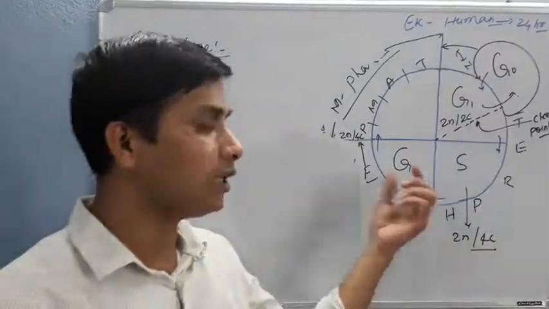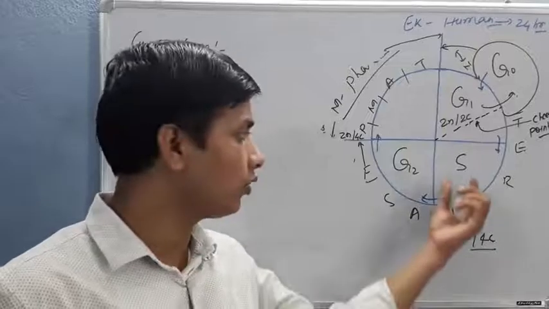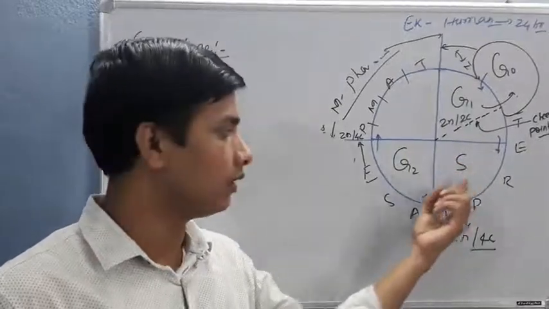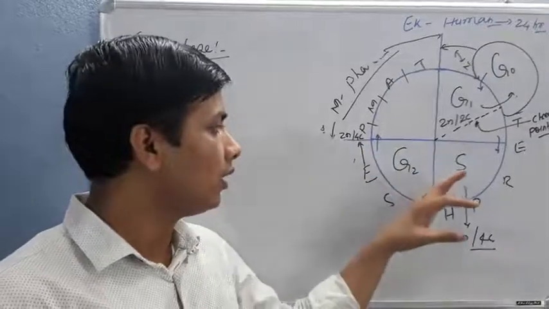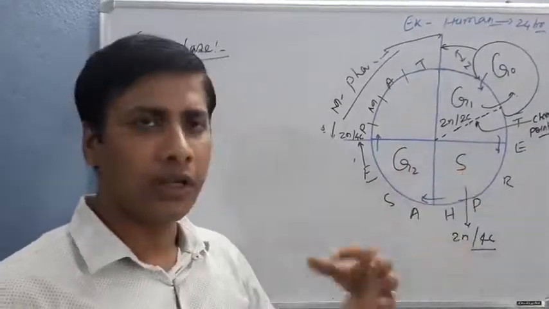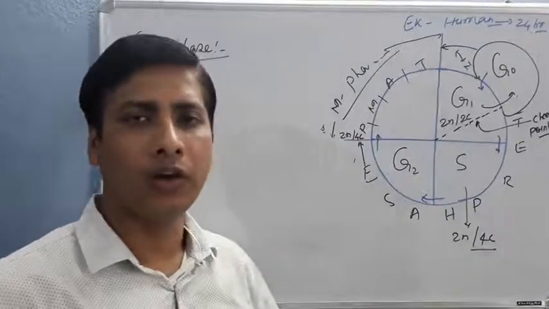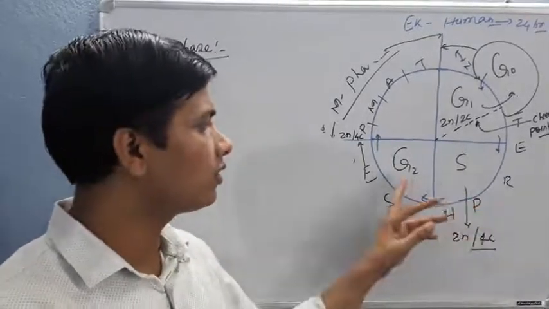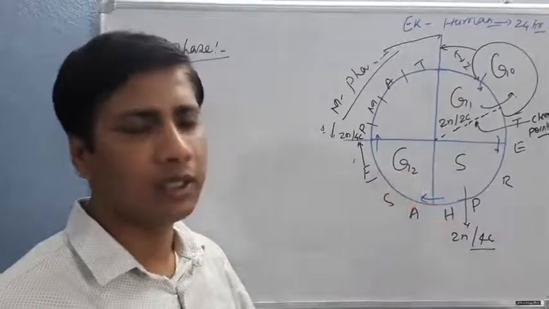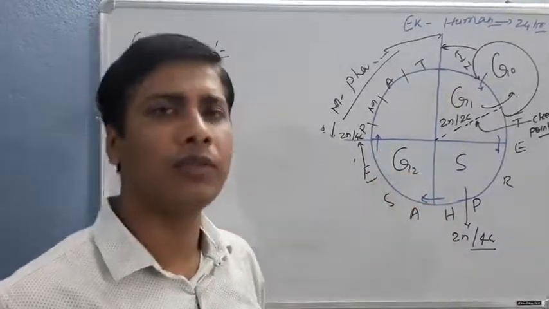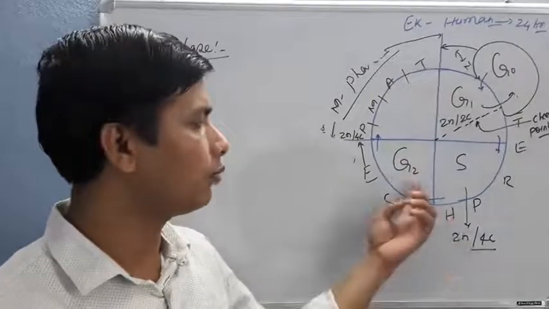If any error occurs during the replication of the DNA, the DNA having the error or mispairing of the nucleotide base pair should be corrected. If it is not corrected, that cell will go for programmed cell death. That is called apoptosis.